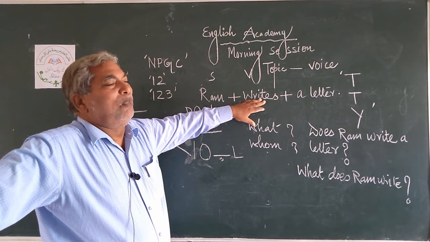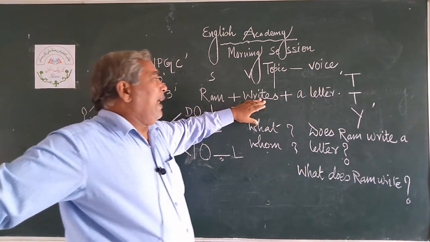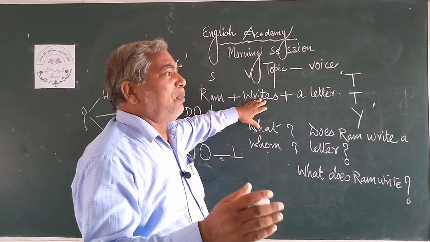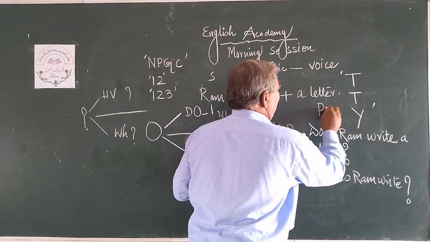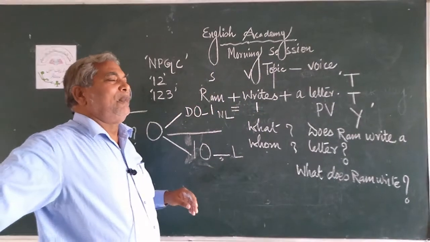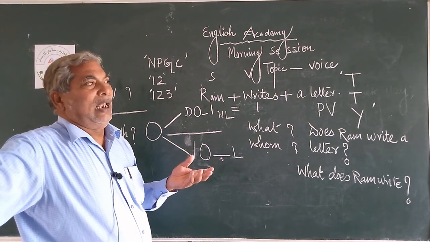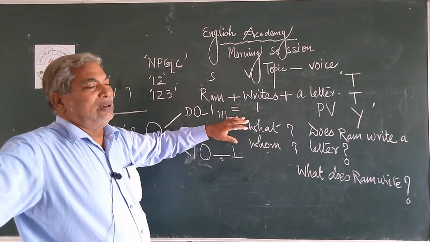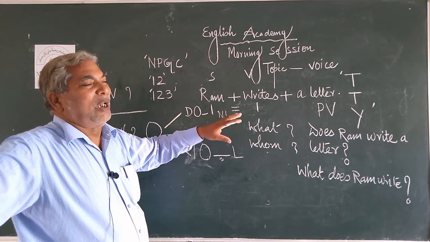हिंदी में आप बोलते हैं सकर्मक क्रिया. And if the verb is sakarmak, a transitive verb, then there is PV. My formula, PV means passive voice. And if the verb is not sakarmak, the opposite of sakarmak is akarmak.